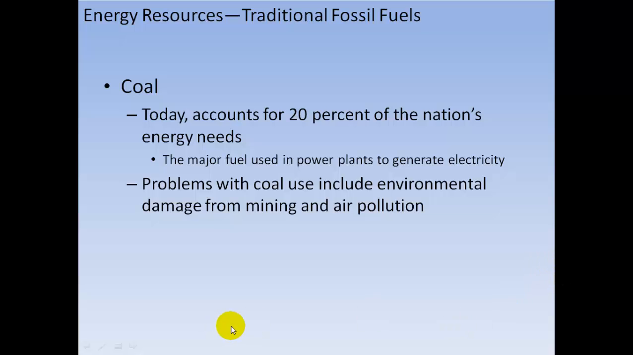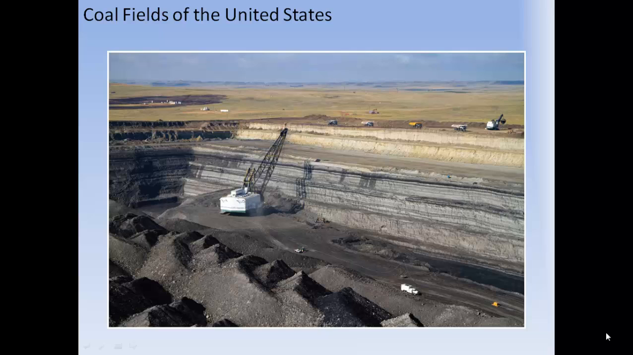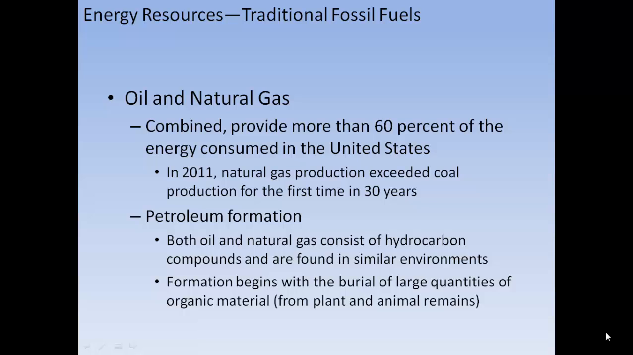Coal today accounts for 20% of the nation's energy needs. The major fuel used in power plants to generate electricity. Drawbacks of coal use include environmental damage from mining and air pollution. There's a coal field in the United States. Oil and natural gas combined provide more than 60% of energy consumed in the United States. In 2011, natural gas exceeded coal production for the first time in 30 years.